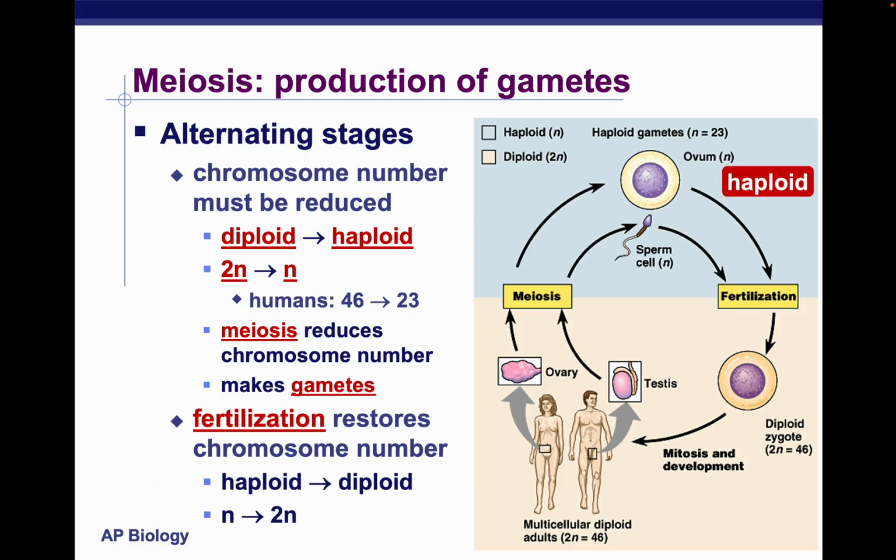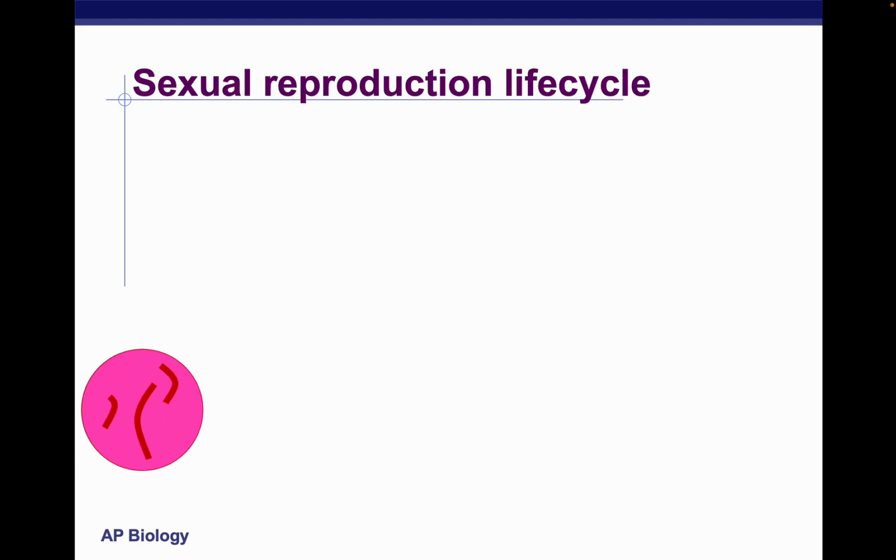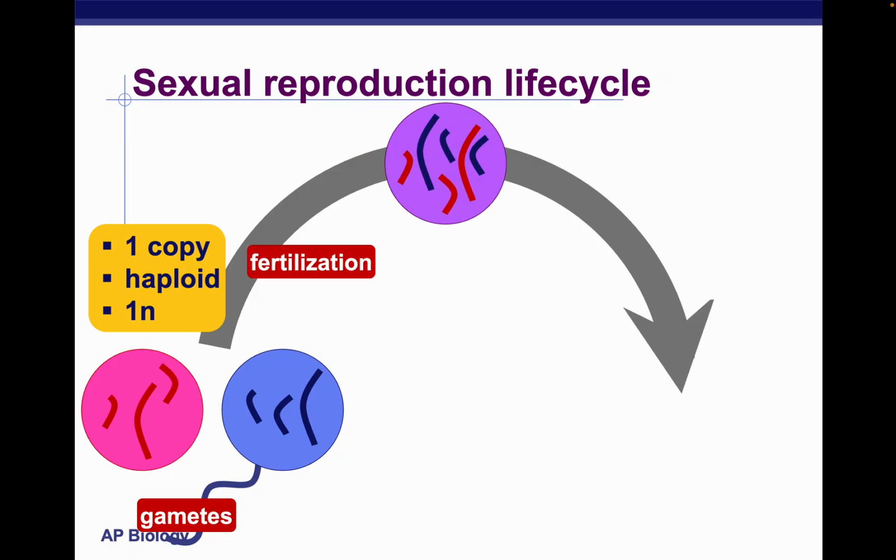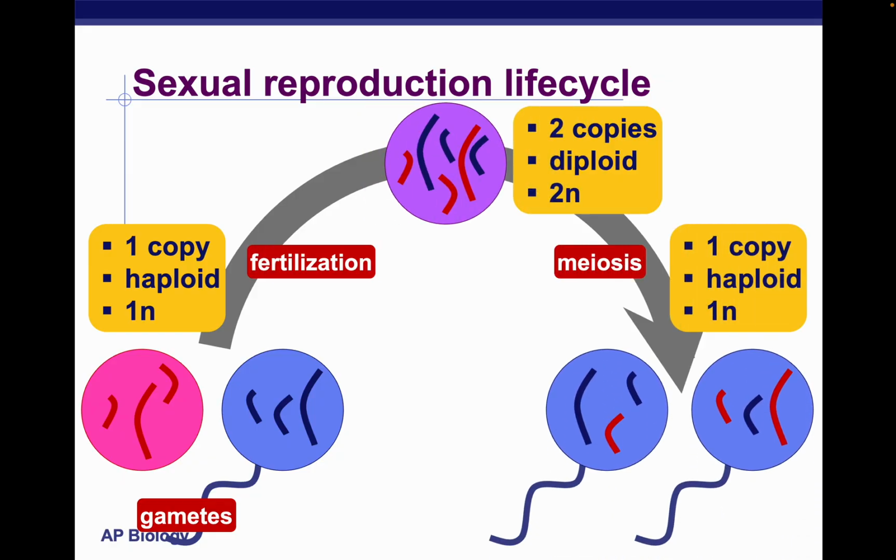This is kind of just like the cycle. This is the sexual reproduction life cycle, and this is just an overview. We have our gametes here, with one copy. They're both haploid. When they join together through fertilization, we get 2 copies, and then when we want to start creating sperm or eggs through spermatogenesis or oogenesis, we'll create gametes through meiosis, like we see here.